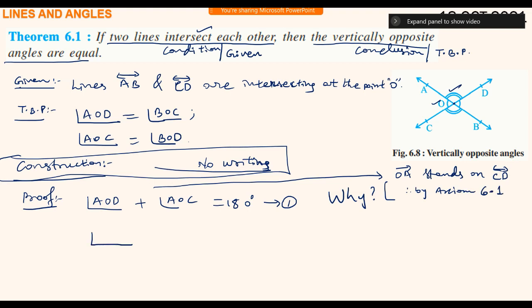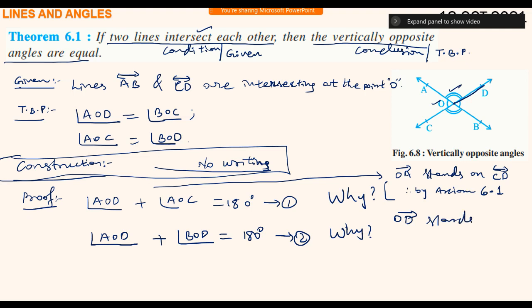And next, tell me what we do next. Sir, angle AOD plus angle DOB is equal to 180 degrees. Angle AOD plus angle BOD equals 180 degrees. This is the second equation. Same way, why question comes, you have to write: now this OD ray stands on line AB.